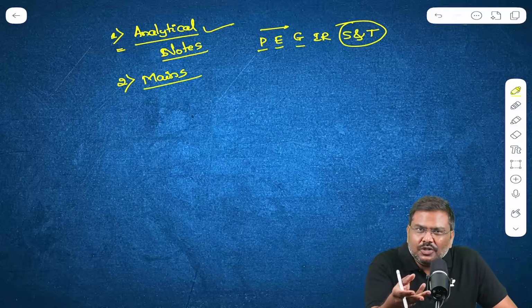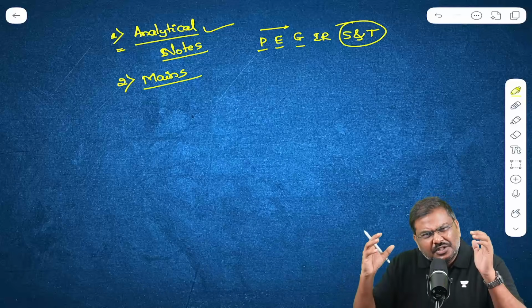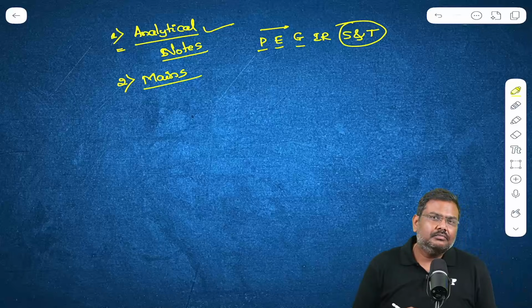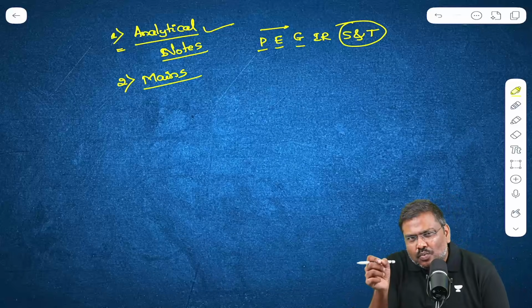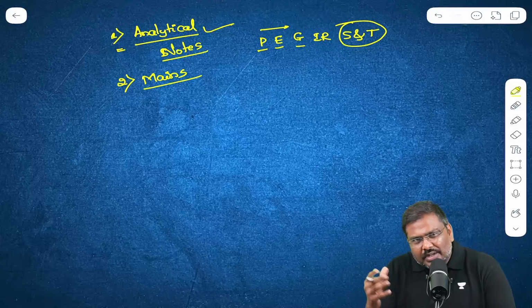For example, there is a topic. You have, let's say, 2000 words in your mind, but the examiner is asking you to write the answer in 150 words, in 250 words.